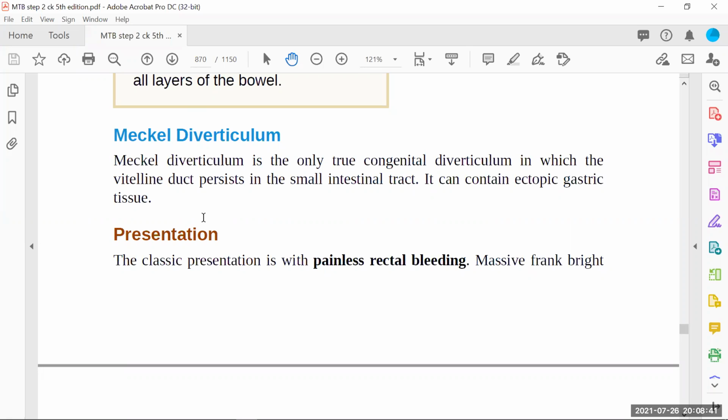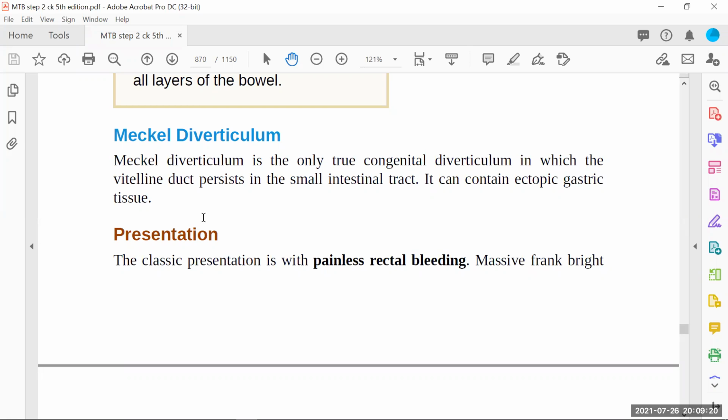So most of the time, what happens? The small intestine has persistence of the vitelline duct, and that causes a diverticulum, because the small intestine content will go inside this diverticulum. So this diverticulum will get infected and inflamed, and that will cause pain to the baby. Because it's congenital, soon after delivery, maybe within years, or maybe within a few days, the baby can present with features of diverticulum. So we should know the presentations by which we can suspect that this is a case of diverticulum.